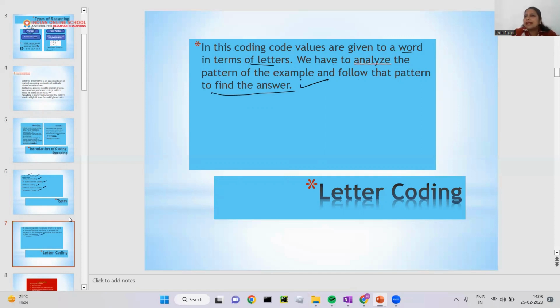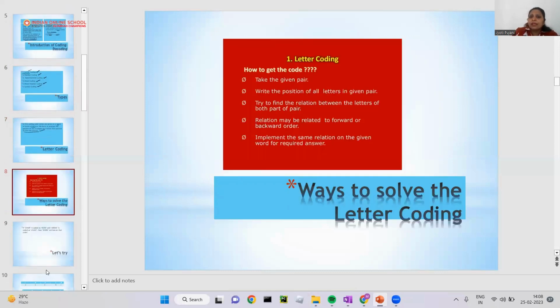So in this, some letters are given. They will say this means this means this. Tell me what is the meaning of the given option. They will give you the question. I will explain by example. How will we do letter coding? First, write the given pair. Then write the position of all the letters in the given set.